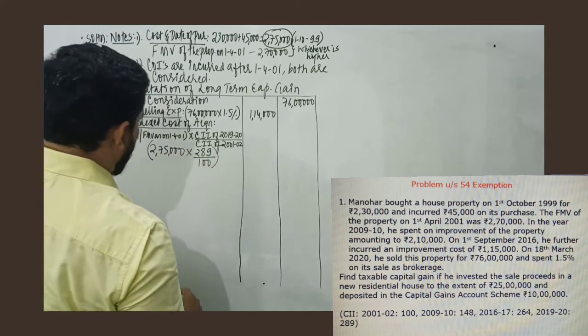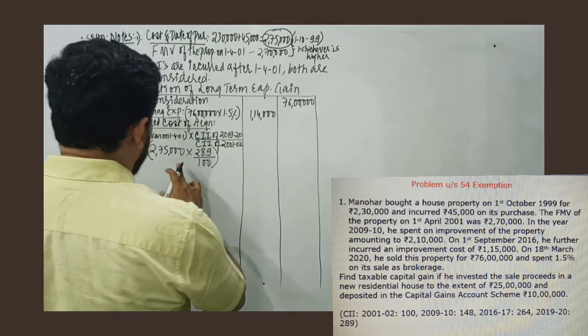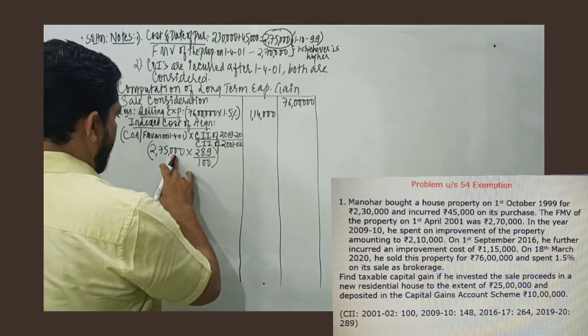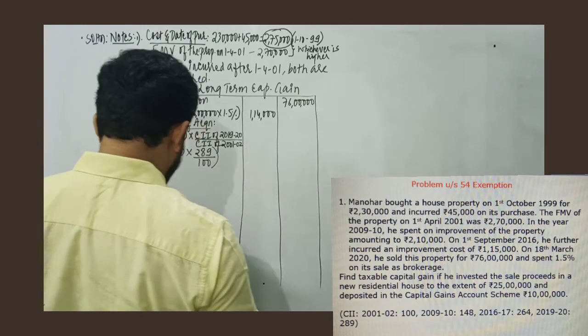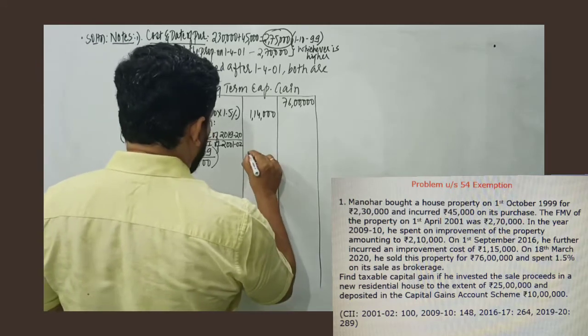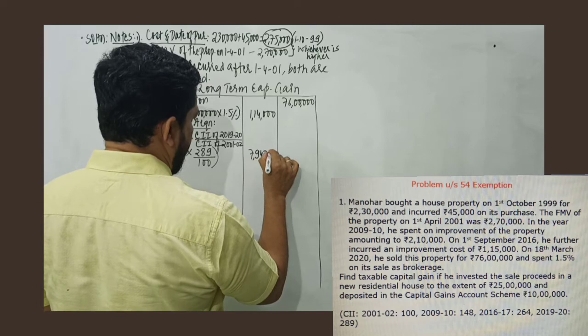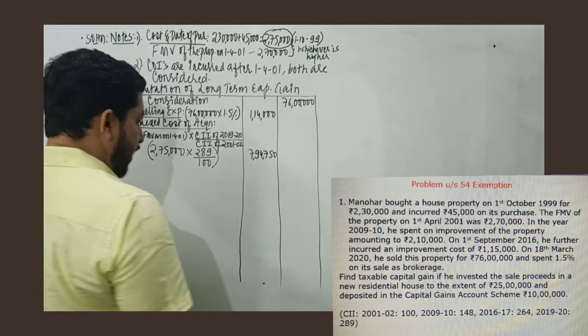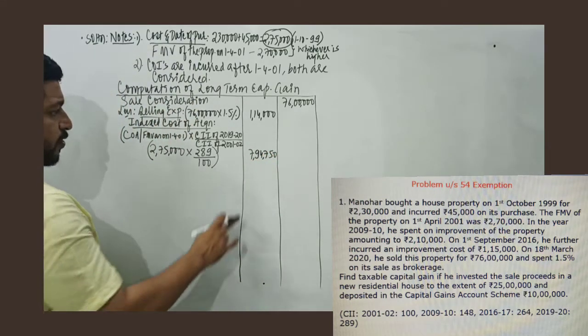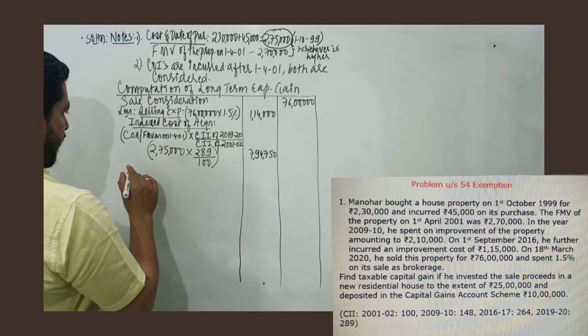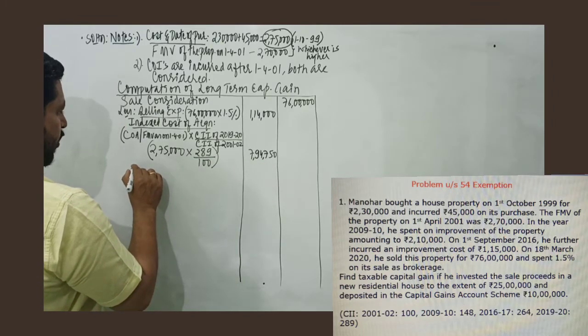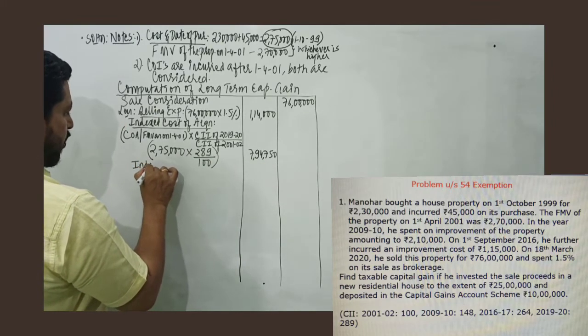So 2,75,000 divided by 100 is 2,750. 2,750 into 289 works out to 7,94,750. You can calculate that. Next, we talk about index cost of improvement.